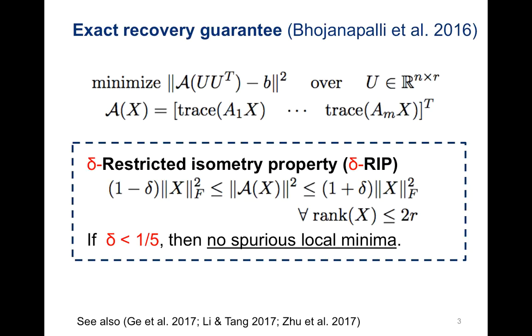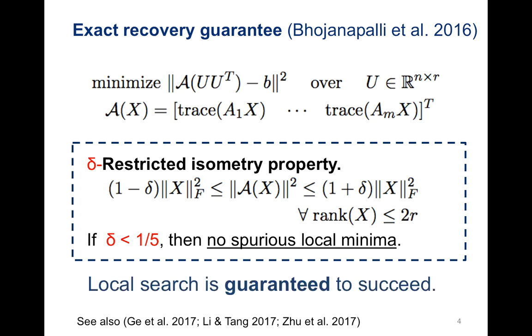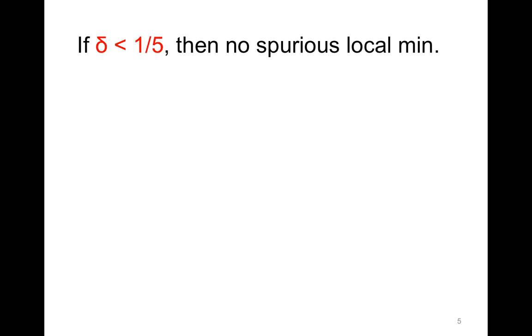There was a similar result from 2016 that, under a so-called restricted isometry property, or simply RIP, spurious local minima do not exist, and so a local search algorithm is guaranteed to find the globally optimal solution. In practice, the guarantee is actually fairly conservative.